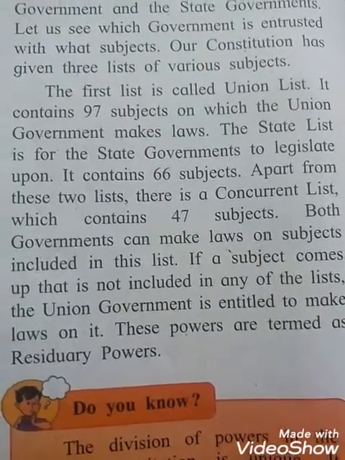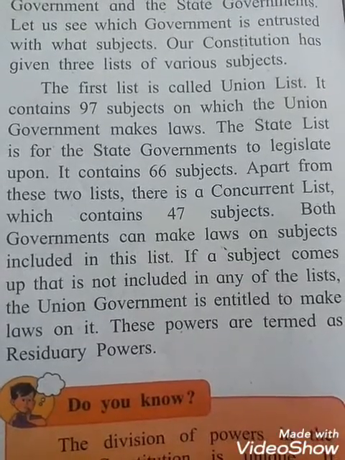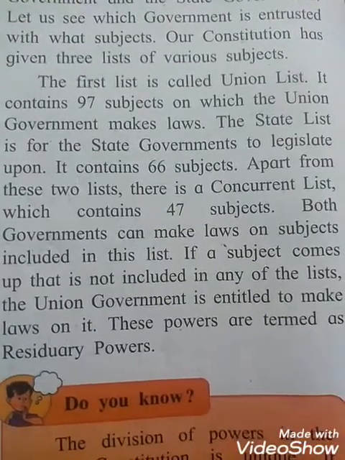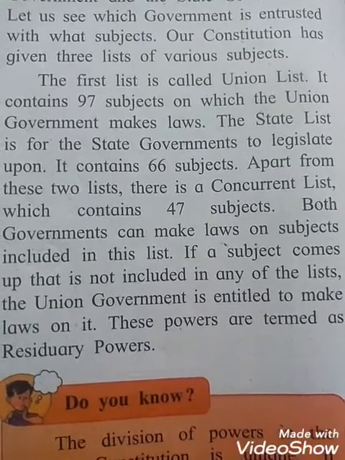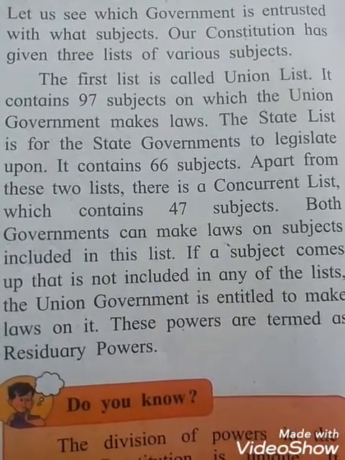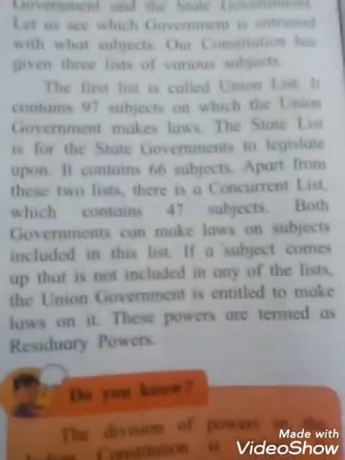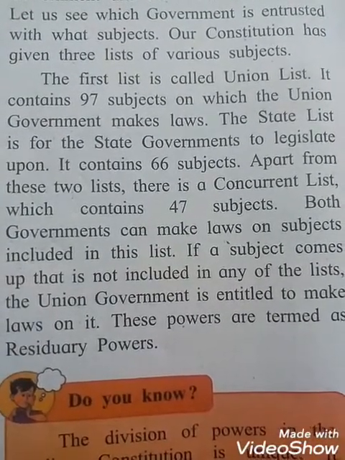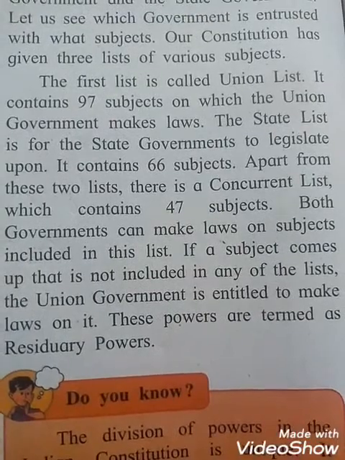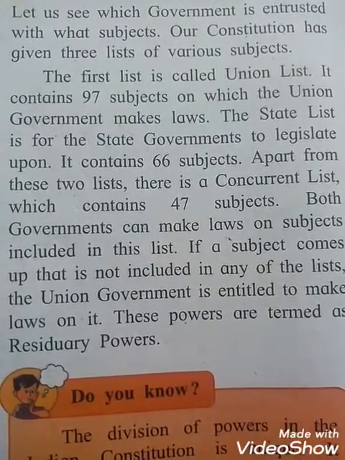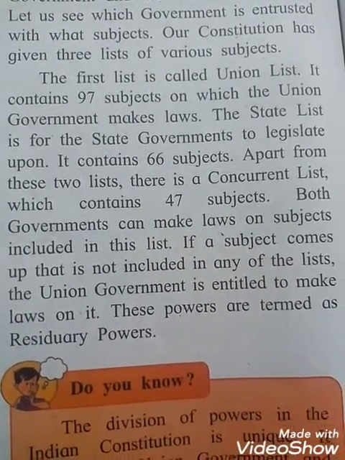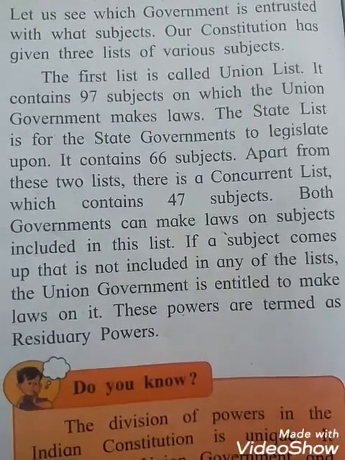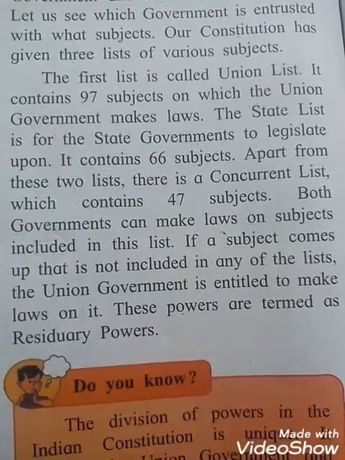Apart from these two lists, there is a concurrent list, which contains 47 subjects. So the third one is the concurrent list, and it contains how many subjects? 47 subjects. Both governments can make laws on the subjects included in this list.